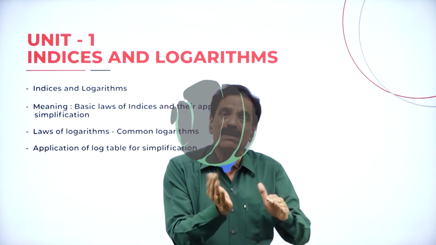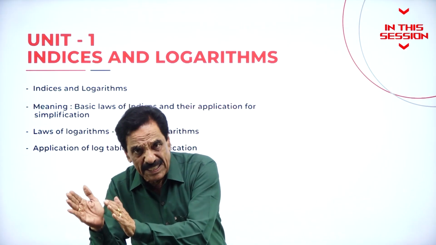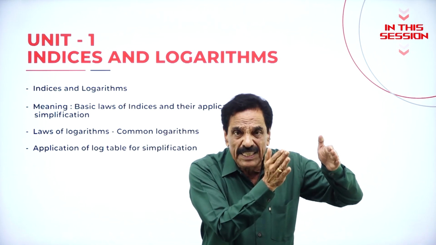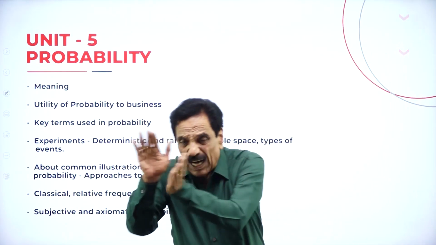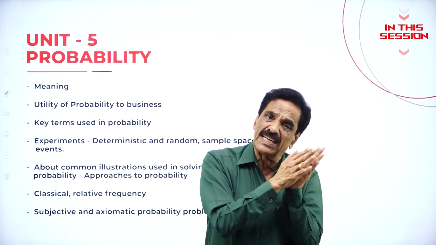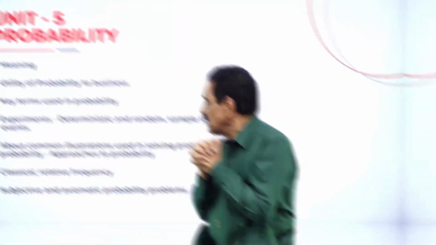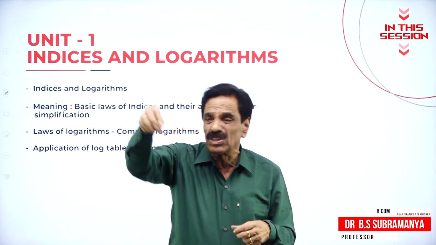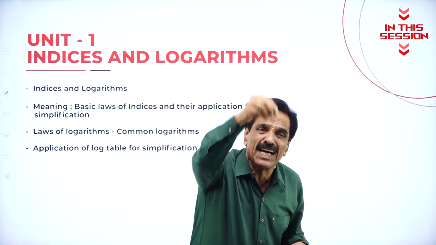The plural number of an index is called indices. We say an index number, and the plural of index is called indices. If one frequency is related to another, then only we can say relative frequencies are considered. In logarithm, the problems will be made very easy so that the student can solve the problem very quickly.